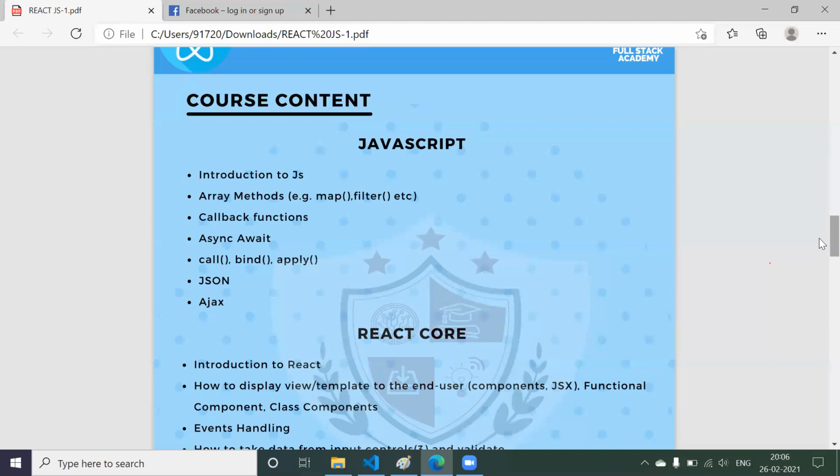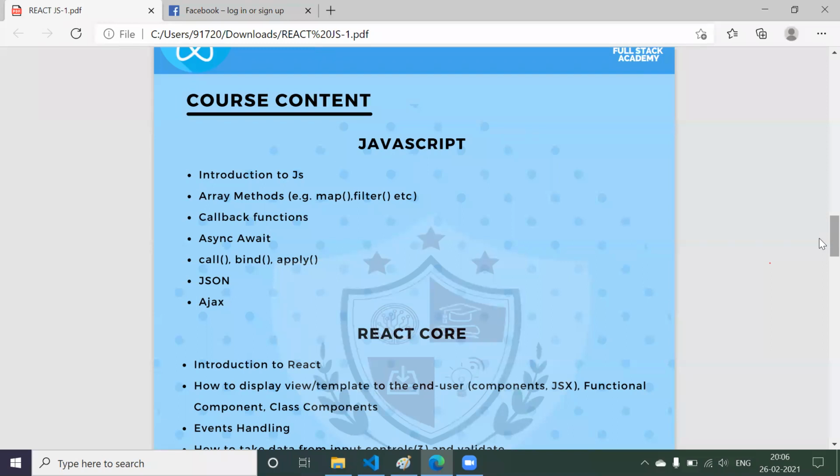And even if you want to learn React.js in depth, you have to be very perfect in JavaScript. That's the one thing. So we are not going to teach from the basics. We are going to teach only the concepts that are required to learn React, and the concepts which are going to be asked most in your interviews.